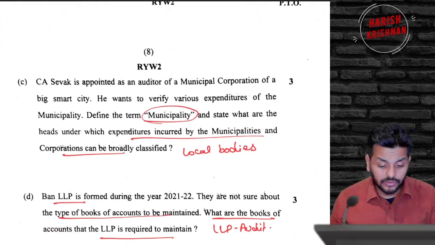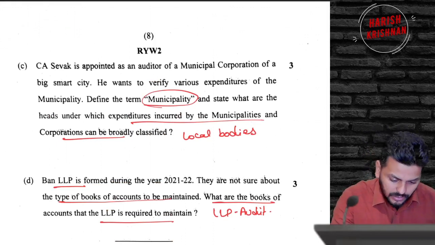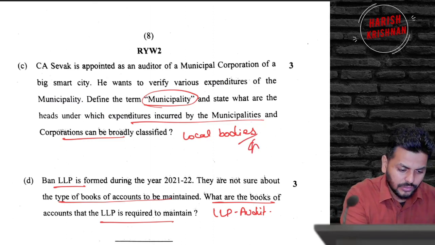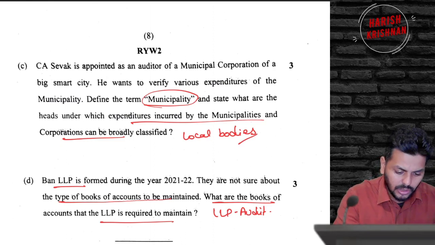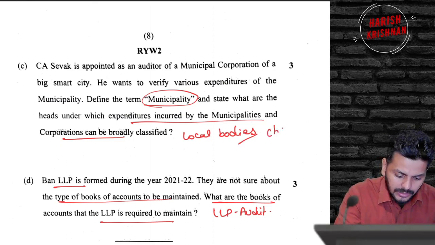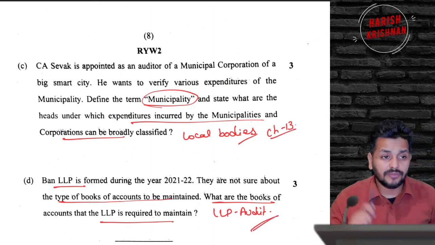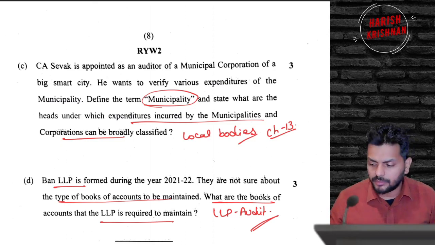Okay, local bodies, municipality. Define the term municipality and audit of local bodies. We can refer to this topic in chapter number 13, which is special audits. In chapter number 13, you can find audit of local bodies. And in the very same chapter, LLP audit, what books are supposed to be maintained. First of all, you have to write the criteria. If the capital exceeds 25 lakhs and turnover exceeds 40 lakhs, then only books are supposed to be maintained by LLP. If books are supposed to be maintained, these are the books that LLP has to maintain.